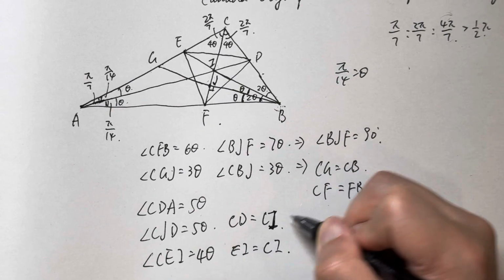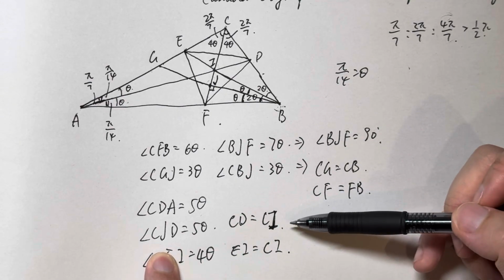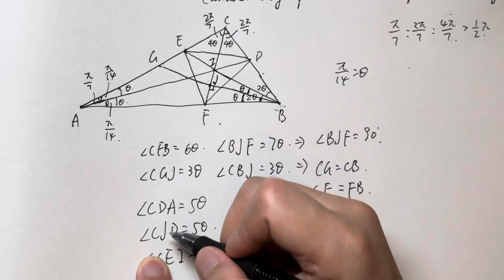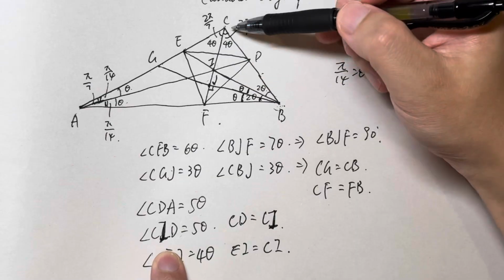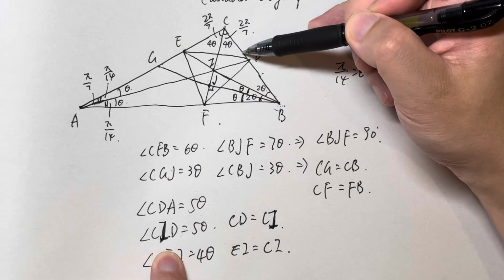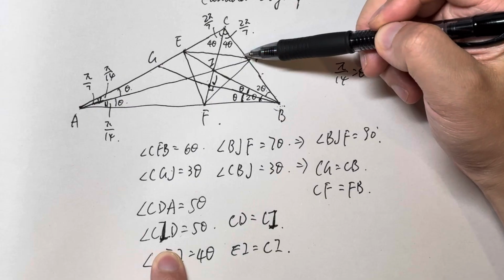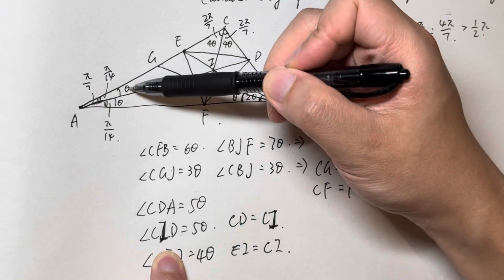Here should be I, not J. Let me rephrase this part. The CID equals 5 theta. I'm sorry here. So let's see here. The angle CDA, this angle is 5 theta, right? Because the total would be 14 theta minus 8 theta minus 1 theta.